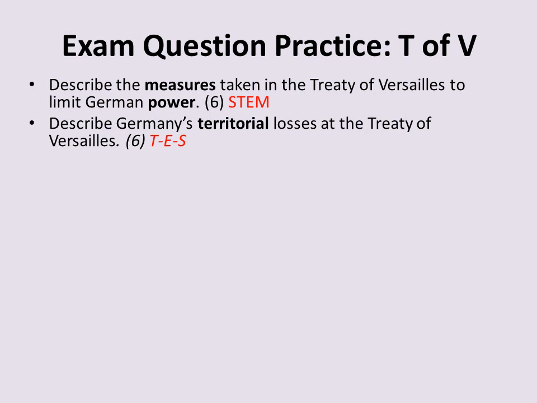You can then go on to talk about the economic impact that this may have had, the fact that the Saar region contained lots of coal and iron. Then that will obviously mean that it has an effect on Germany's economy in order to build itself back up. You can then go on to talk about what impact this would have on the people, i.e. the social aspect, and therefore you've linked in all three areas and you've padded out a nice 6-mark question and impressed that really tired, cranky examiner who wants something new.